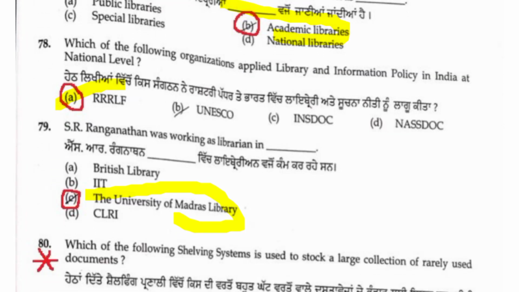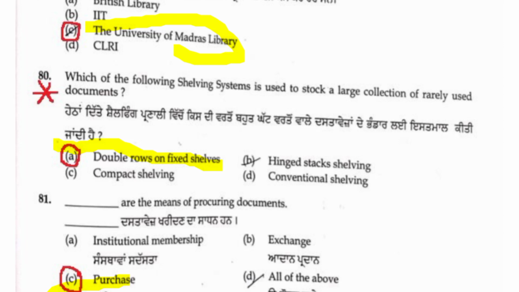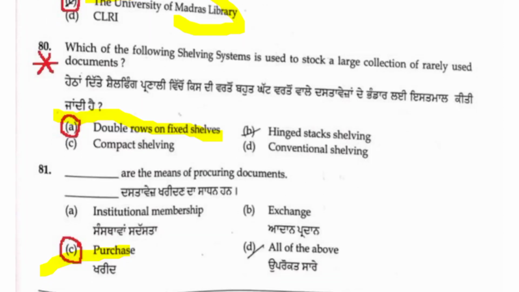Next, 79th question: S.R. Ranganathan was a working librarian in the University of Madras Library. Important question, previous question. Everyone knows the father of library science, S.R. Ranganathan. So the University of Madras Library, C is the right answer for 79. 80th question: which of the following shelving systems is used to stock a large collection of rarely used documents?